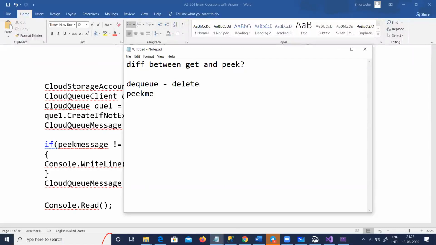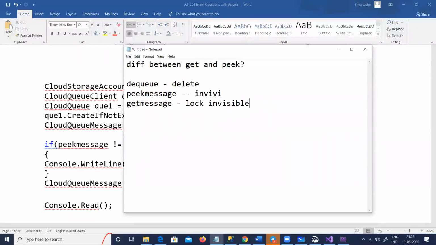When you say peek message, there is no lock. It does not go invisible. You have just peeked it, like how you peek from a window. You are not interested in deleting that message, you are probably just reading something, right? Get message does not delete it, but it does put a lock. It makes it invisible for 30 seconds or whatever you want.